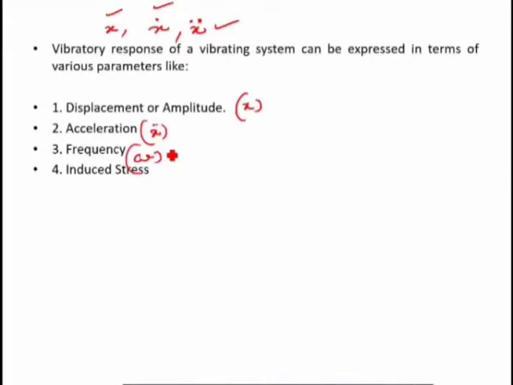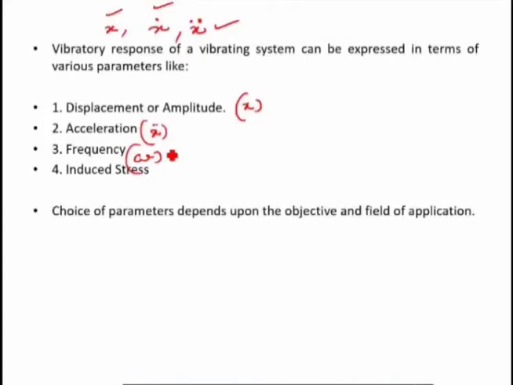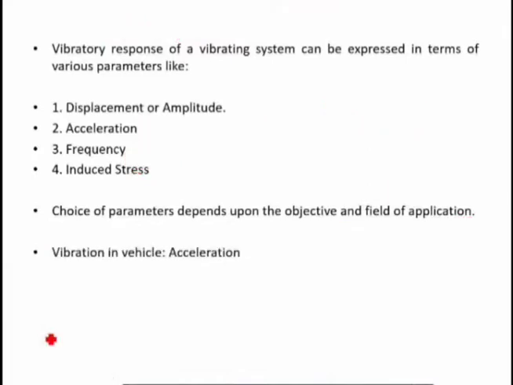Okay. Now the choice of parameter depends upon the objective and the field of application. So which you will select, whether you want a displacement or amplitude as a parameter, that is x, or you want x dot, or you want x double dot, or you want omega, or you want some stress. So the choice of the parameter depends upon the objective and the field of application, and accordingly we will select the vibratory measurement instrument.